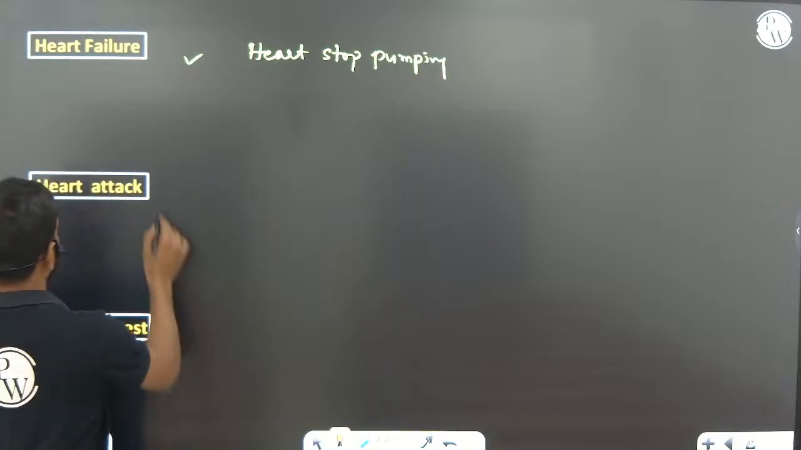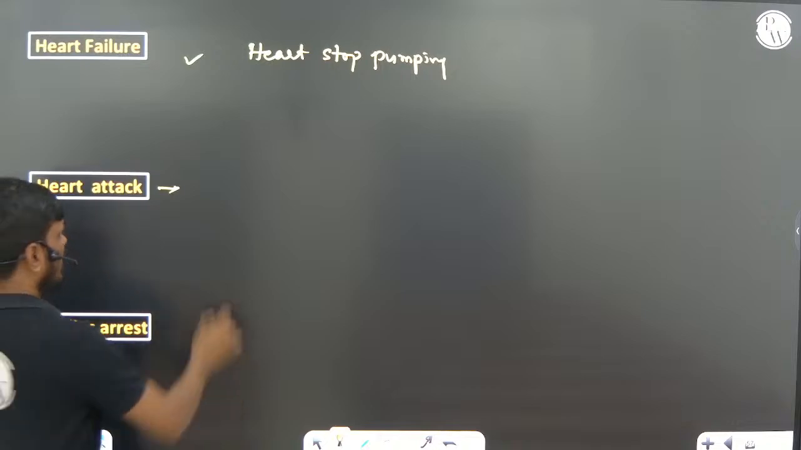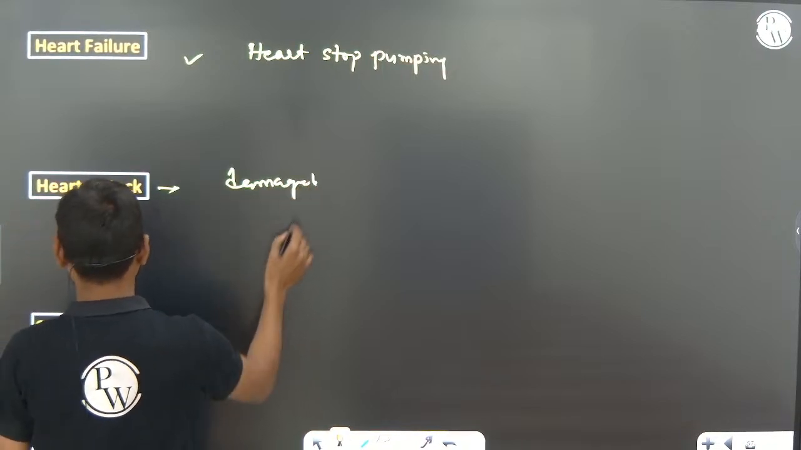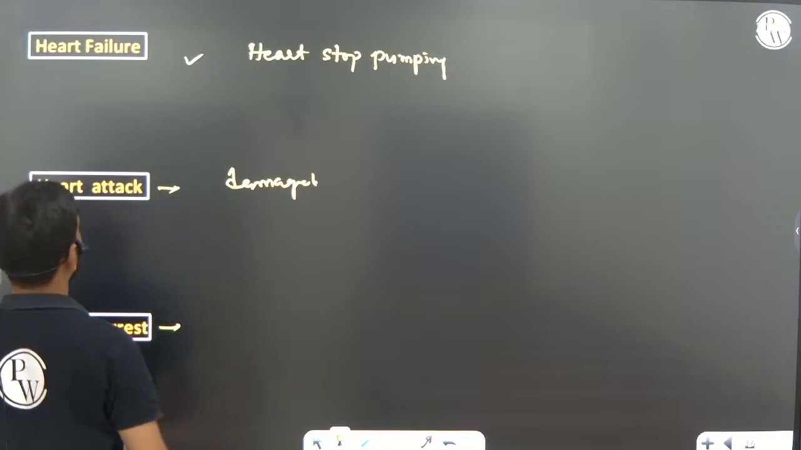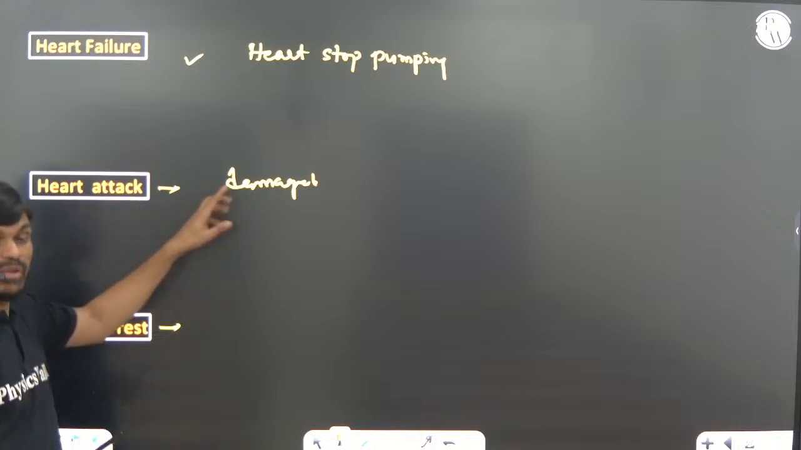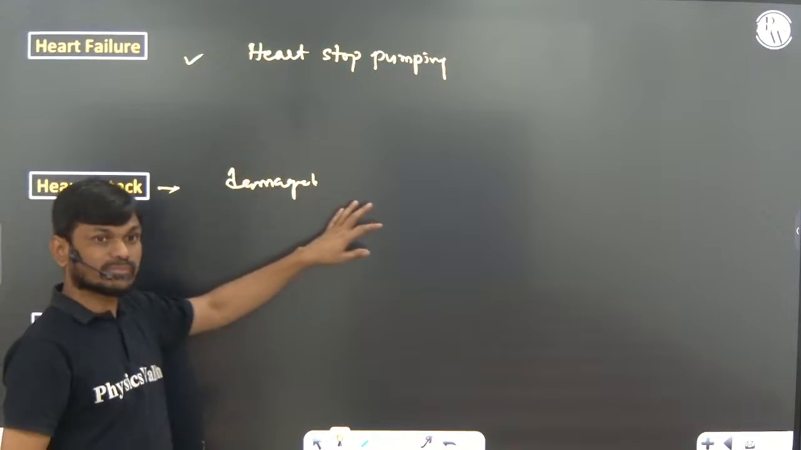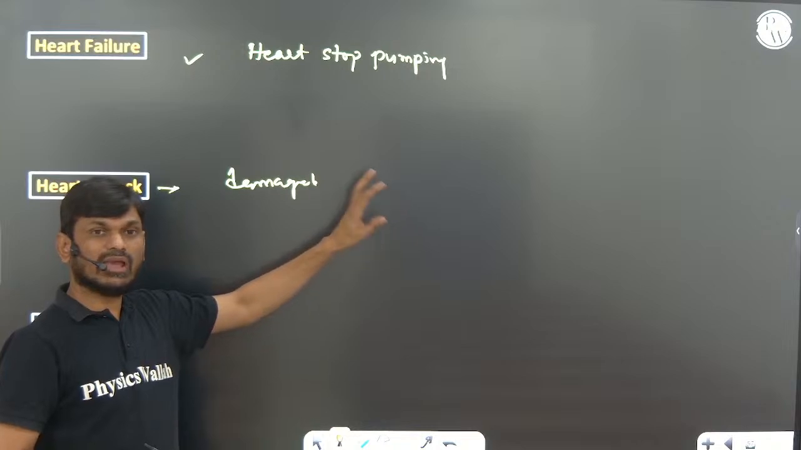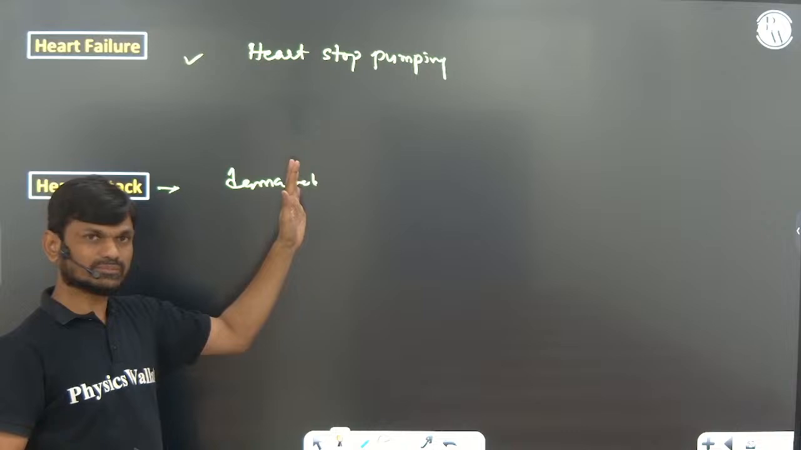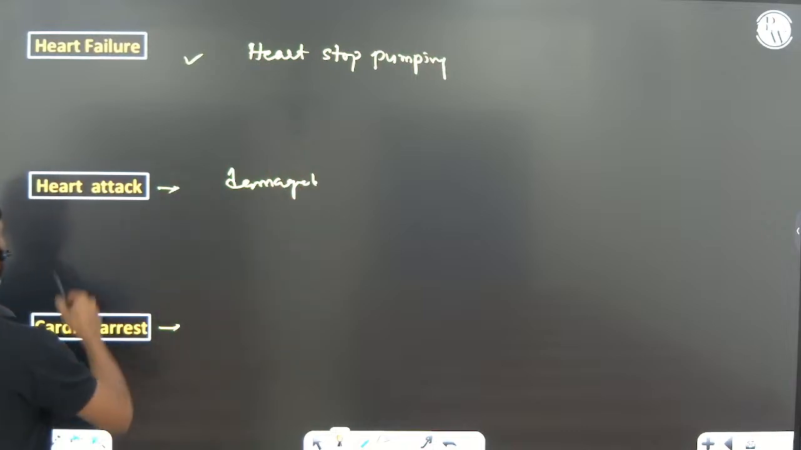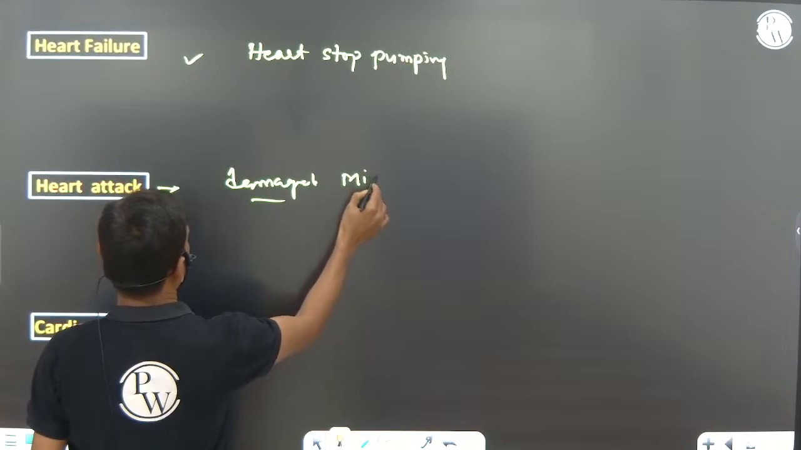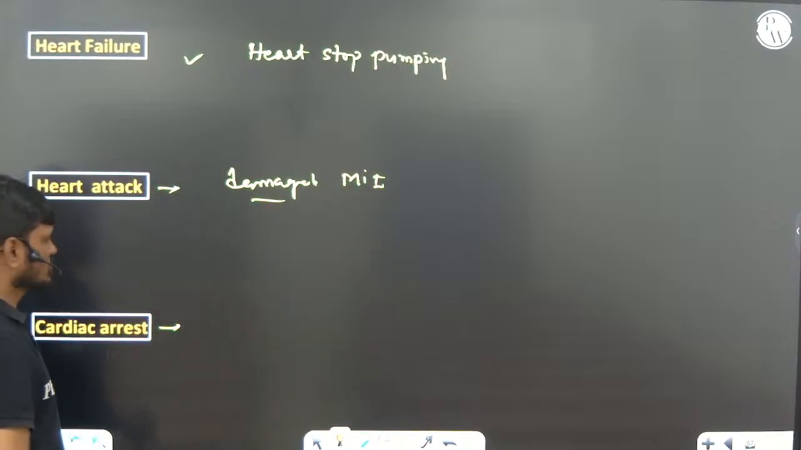Heart attack means damage to the muscle cells. Suddenly damage of the muscle cell due to myocardial ischemia. Right. Heart attack is also called myocardial infarction. Myocardial infarction. Damage of the tissue.